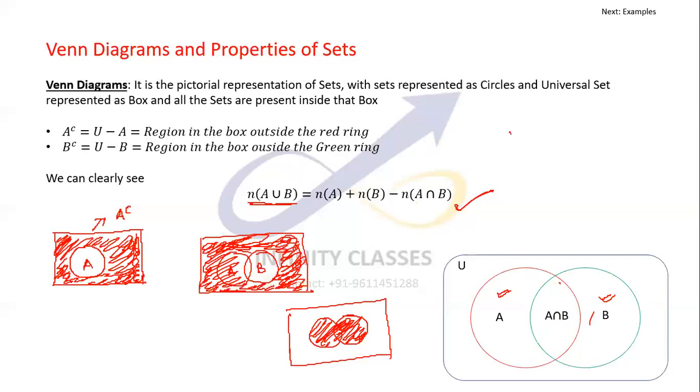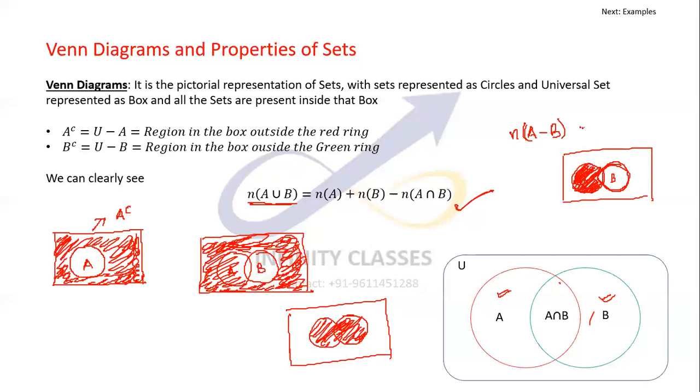Somebody asks you n of A minus B, the number of elements which are in A but not in B. So that would be only this portion. If I draw, this is A, this is B, I have to take the elements of A but not the elements of B. So I have to take only this portion, right?